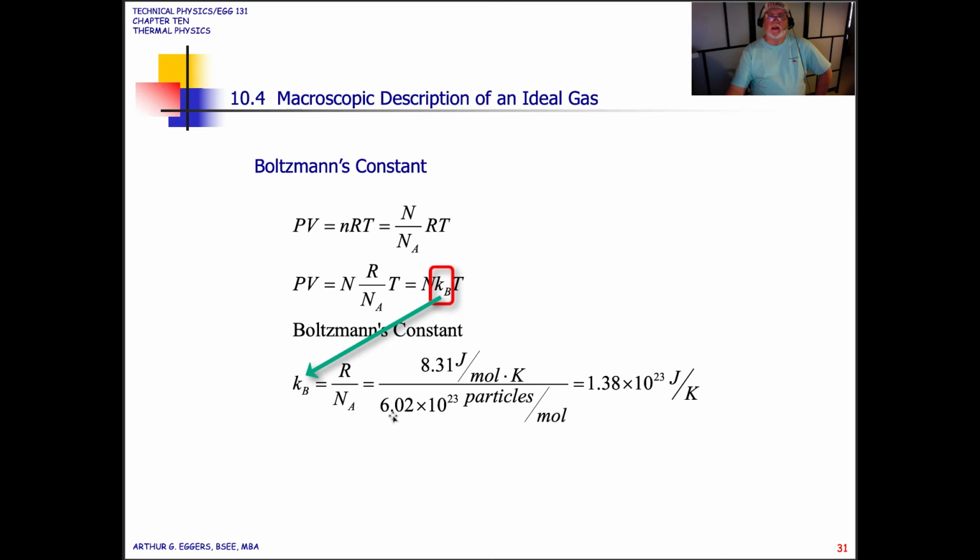divided by 6.02 times 10 to the 23rd particles per mole. Okay, so we end up with 1.38 times 10 to the 23rd joules per K.